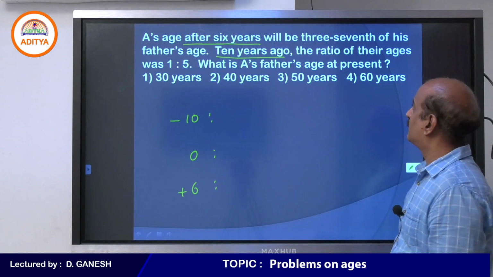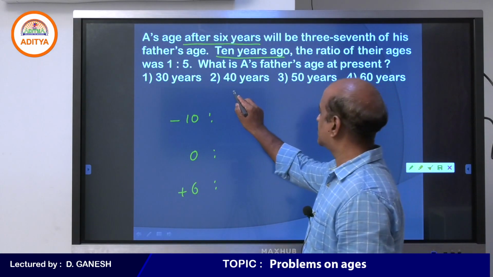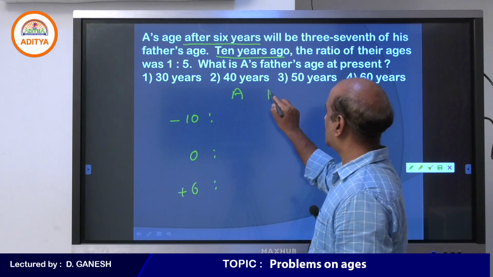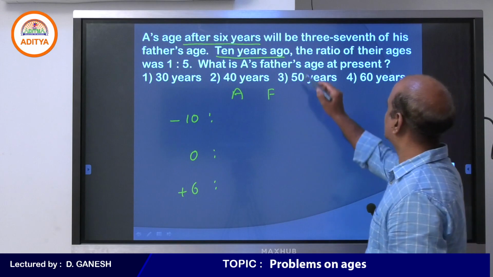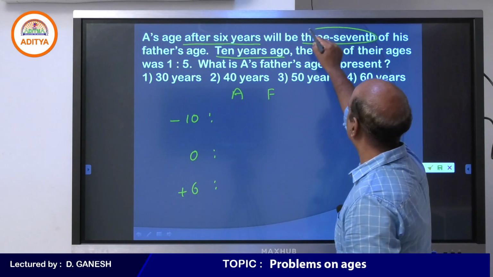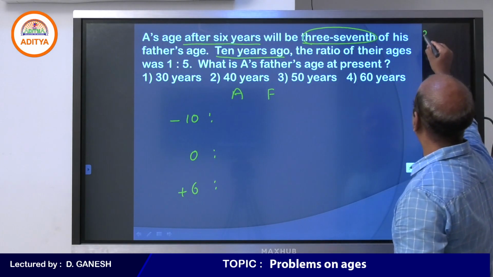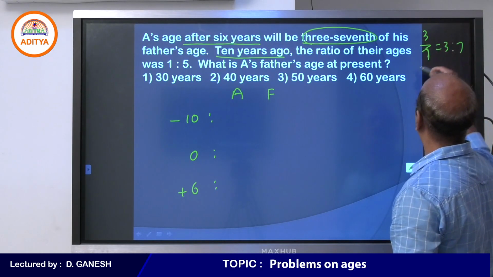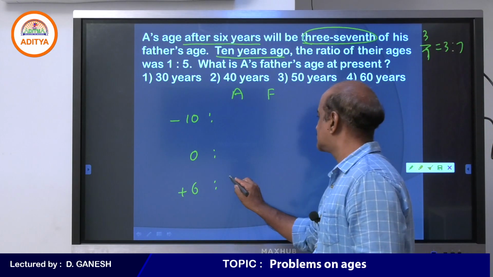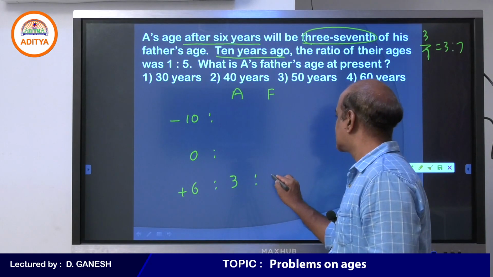Okay. Now, here the relation is between A and father. A's age after 6 years will be 3/7, which means 3:7. So that is the situation after 6 years.